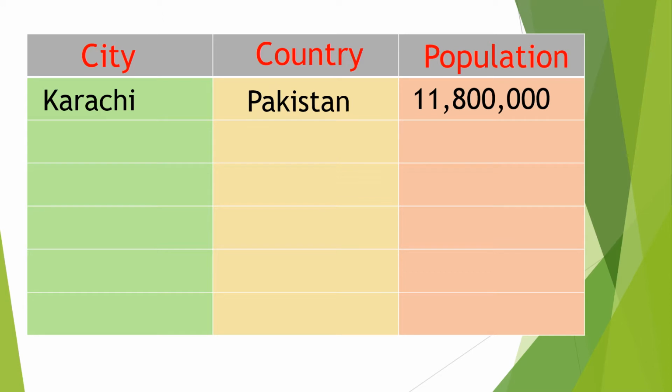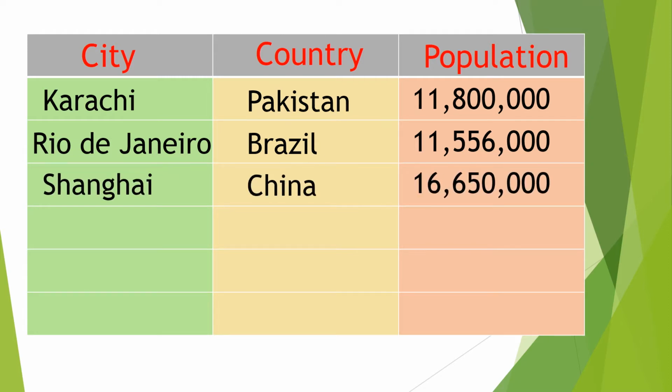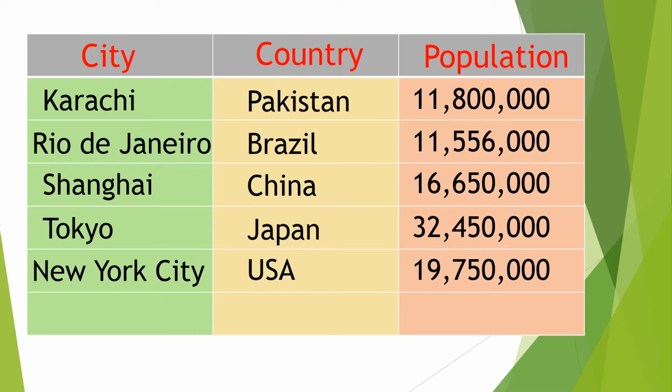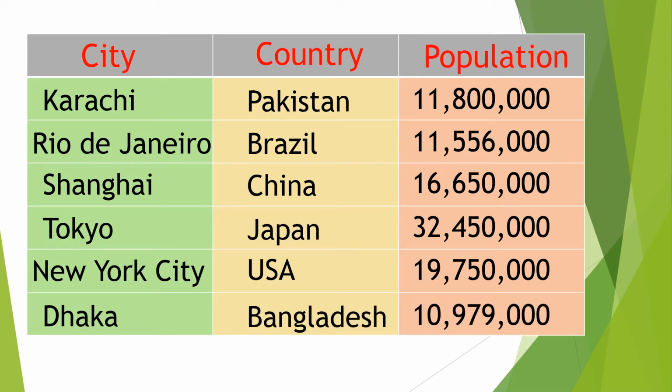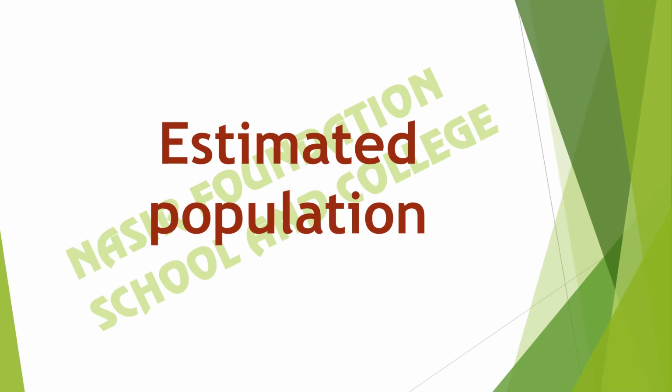Karachi 11,800,000, Rio de Janeiro 11,556,000, Shanghai 16,650,000, Tokyo 32,450,000, New York City 19,750,000, Dhaka 10,979,000. First of all, we will find out the estimated population of all these cities.